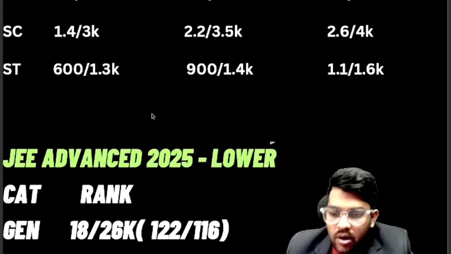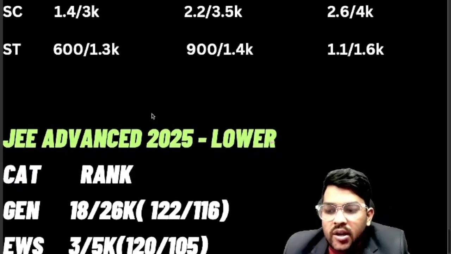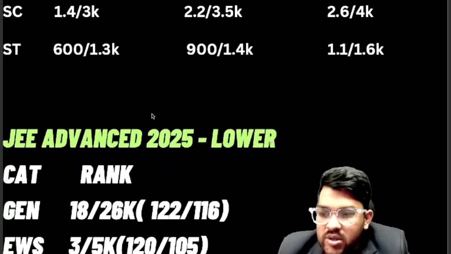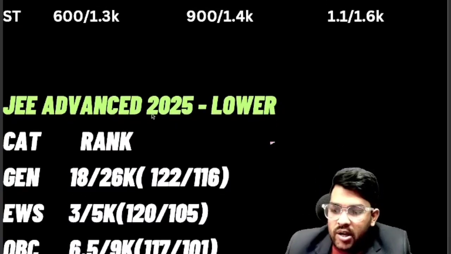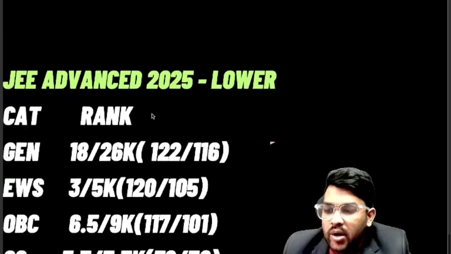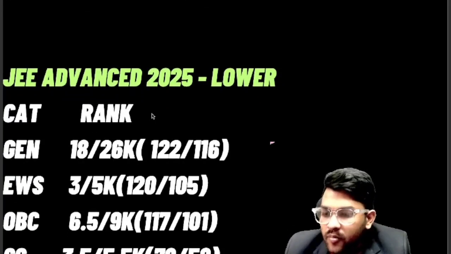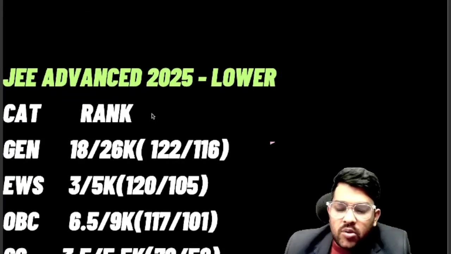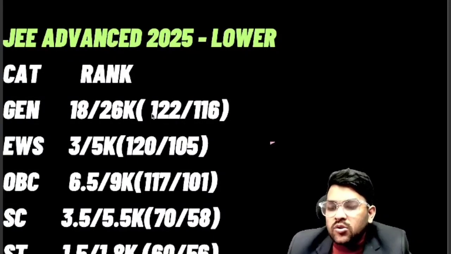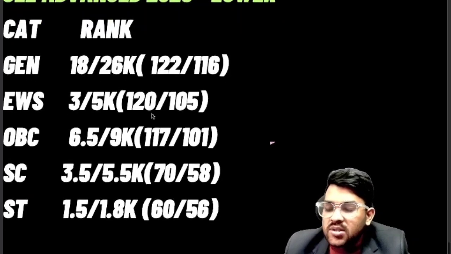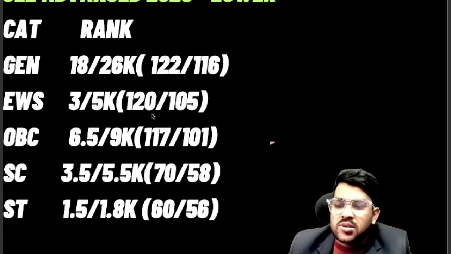Now I will discuss the lower branch, meaning if you want to join an IIT college anyhow, how many marks or what rank you should have. For general 18 and 26,000, and marks 120 and 116 you need to get for male and female. EWS 3 and 5,000, 120 and 105 marks. OBC 6.5 thousand and 9,000, marks requirement 117 and 101. SC 3.5 and 5.5 thousand, male and female, that is the category-wise rank I am providing you. Marks requirement is 70 and 58. ST 1.5, 1.8, marks requirement 60 and 56.